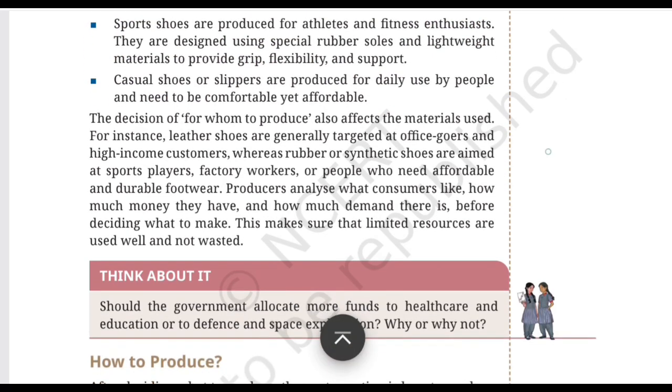Moving further to understand the concept even more in depth, the decision for whom to produce also affects the material used. Interesting, isn't it? The target consumer or customer can influence what materials go into the product. For example, a premium product may use different materials from an affordable everyday product.